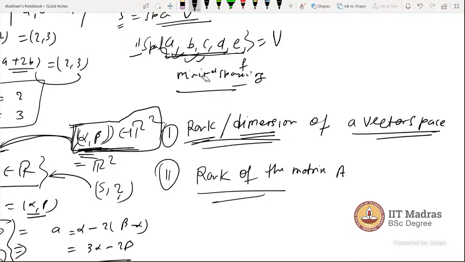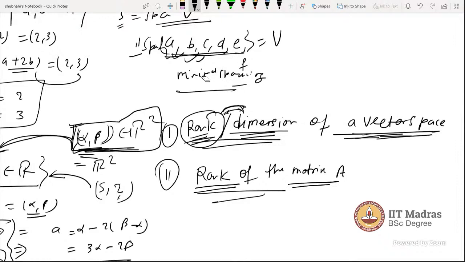When the case is rank and dimension of a vector space, these two are the same. Most of the time the word used is dimension, very rarely rank. So don't worry about the word here; for a vector space it is dimension, and please associate the word rank with the matrix.